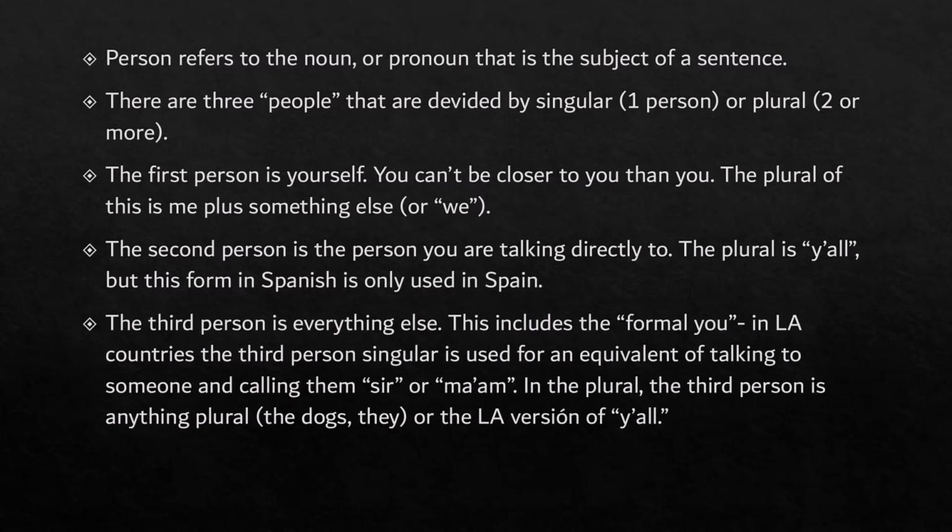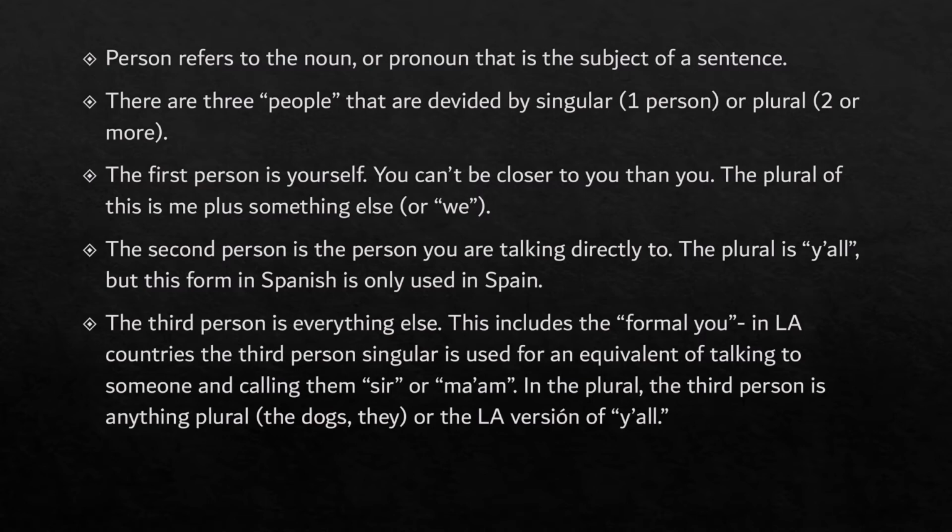Finally, have third person, that's everything else. If it's not me or you, it is going to be third person, all right? So this includes, now what I said above was about how there's the y'all in Spain is different. In the third person, we have what is called the formal you in Latin American Spanish. All right. So there you would use the second person you with familiar people, with peers, with people that you talk to often, or your friends, and you use this formal you as kind of like sir or ma'am.